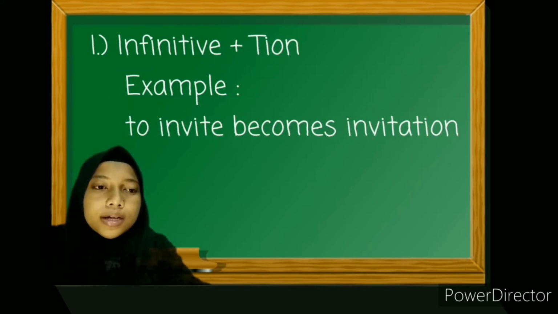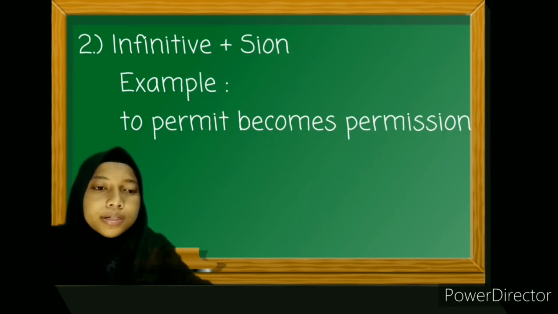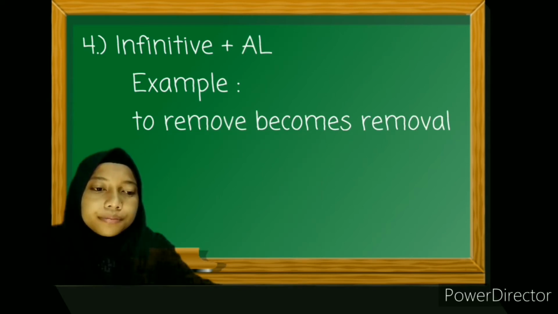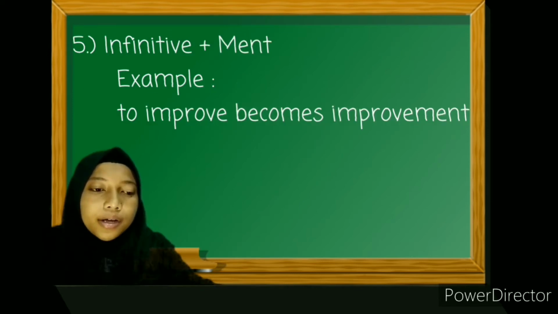with a suffix added. Number 1. Infinitive plus tion. For example, to invite becomes invitation. 2. Infinitive plus sion. For example, to permit becomes permission. 3. Infinitive plus ure. For example, to press becomes pressure. 4. Infinitive plus al. For example, to remove becomes removal. 5. Infinitive plus ment. For example, to improve becomes improvement.